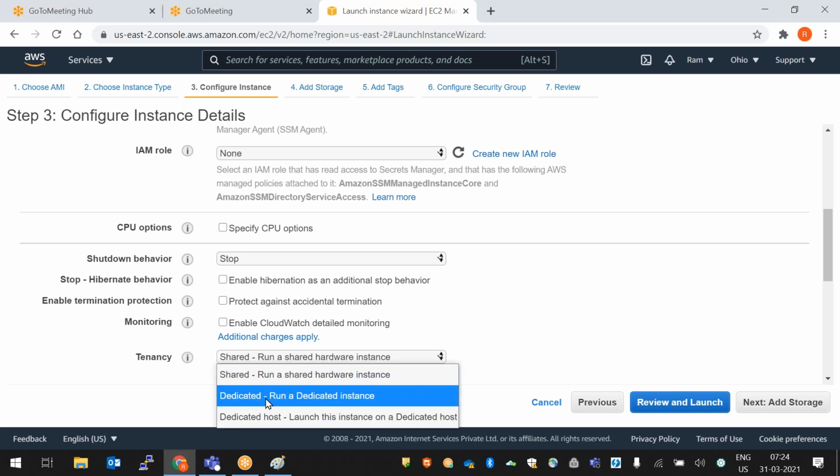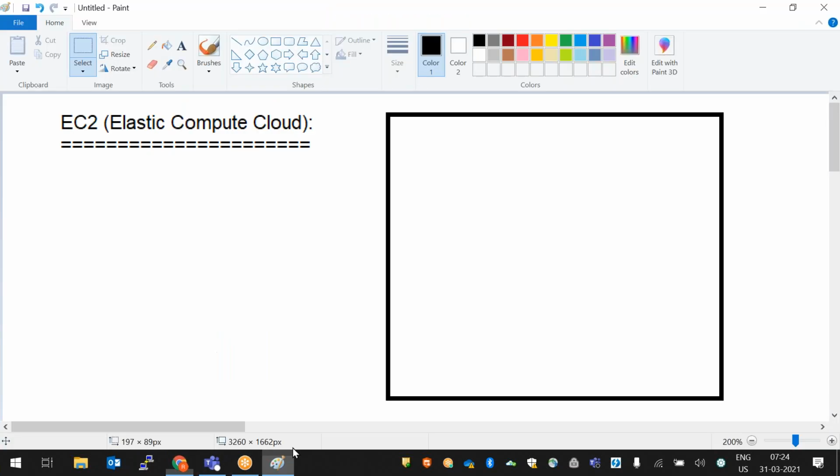This is shared. This is dedicated. When you select dedicated, what will happen? You will get some dedicated space like this. So normally, in our nations, we have some ODCs. ODC means restricted area. Others cannot enter into the ODCs. Only that particular project team can enter into the ODC. The same way here also, the cloud provides some dedicated space. In that dedicated space, our servers will be created. So that is a more restricted area.